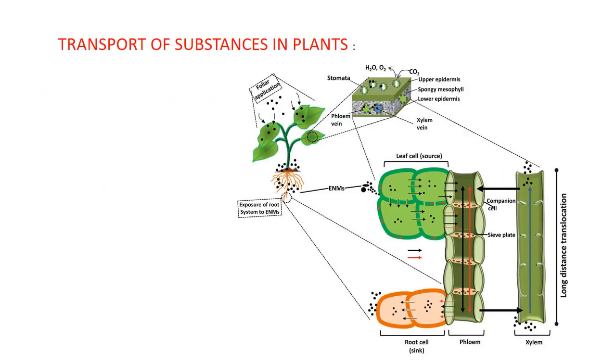But how does this transport of substances occur in plants? In plants, usually they have pipe-like vessels to transport water and nutrients from the soil. These vessels are made out of special cells and they form the vascular tissue. This vascular tissue for the transport of water and nutrients in the plant, we call the xylem. And the food that has to be transported to all the parts of the plant is done by a vascular tissue called the phloem.